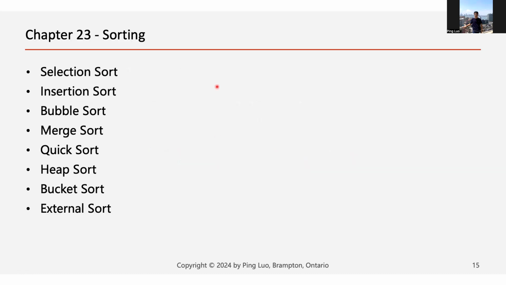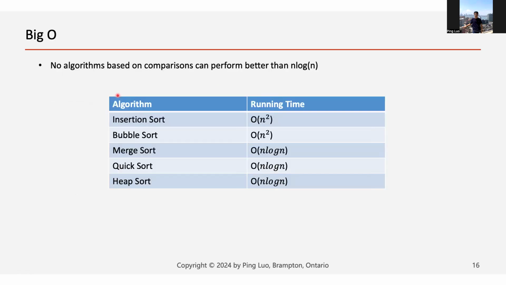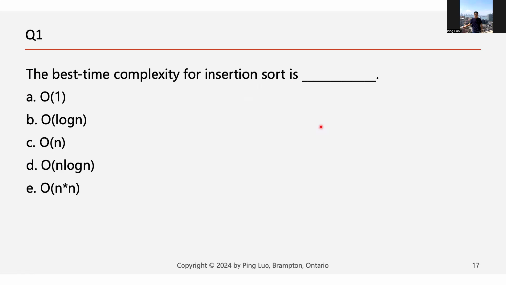We then learned all these different sorting algorithms, and we also explained their time complexity. For example, we know quick sort is n log n, bubble sort is O(n) squared. But we actually didn't talk too much about this in class. I don't know if you still remember this. What is the best time complexity for insertion sort?